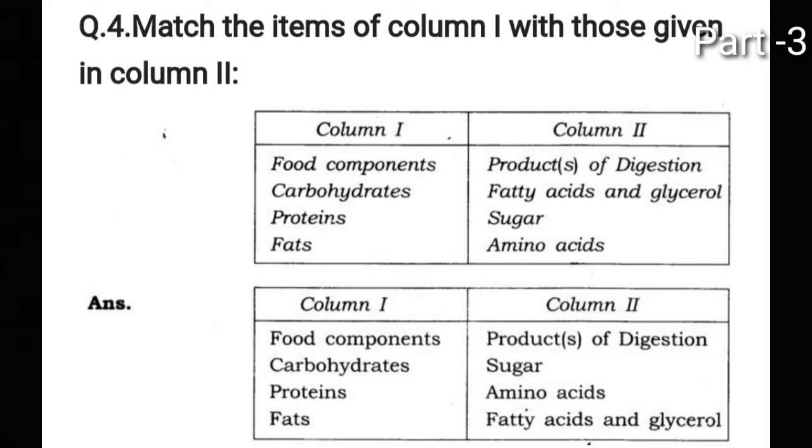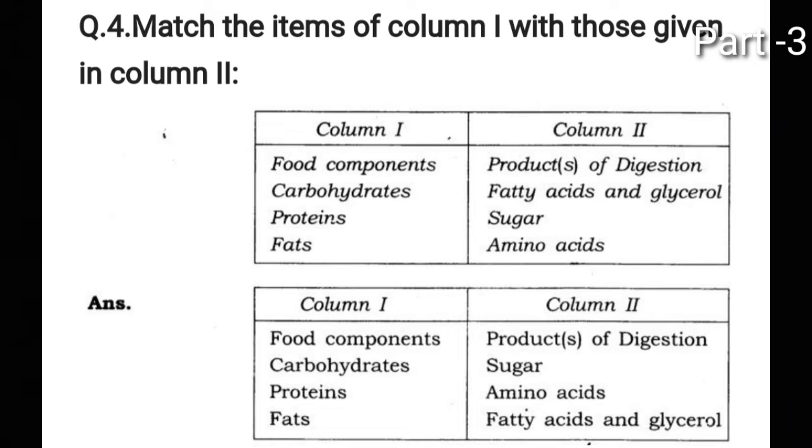Next question is, you have to match the items of column 1 with those in column 2 and do the correct matching. First is food components. So food components will match with, out of the 4, products of digestion, fatty acids and glycerol, sugar or amino acids. So your food components will be products of digestion. So that is your first answer.